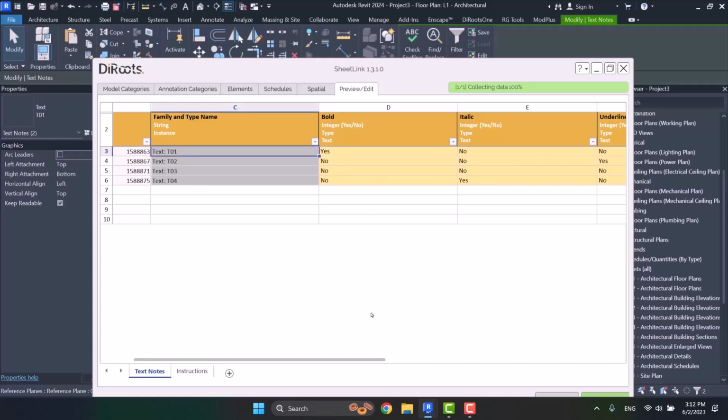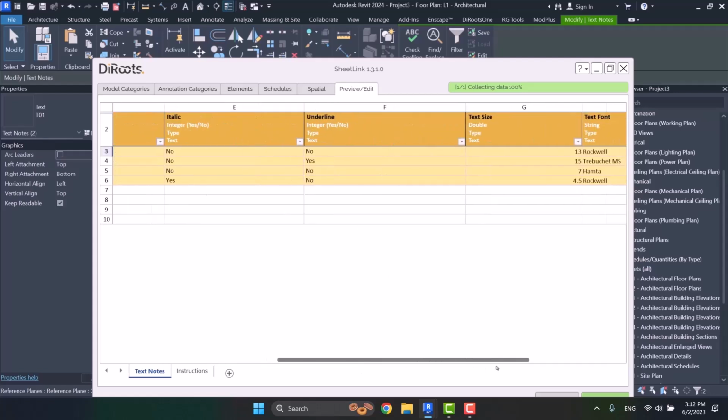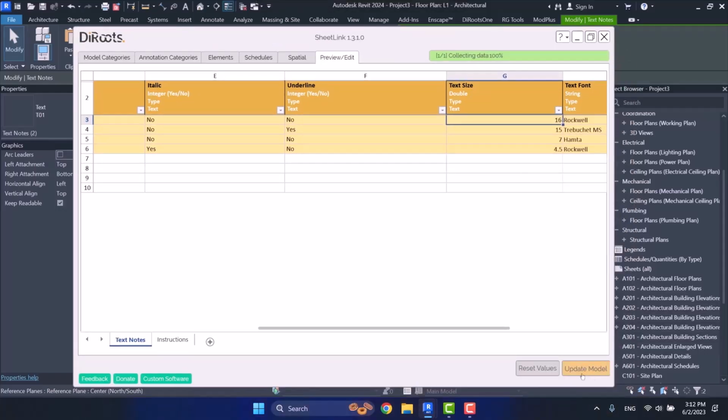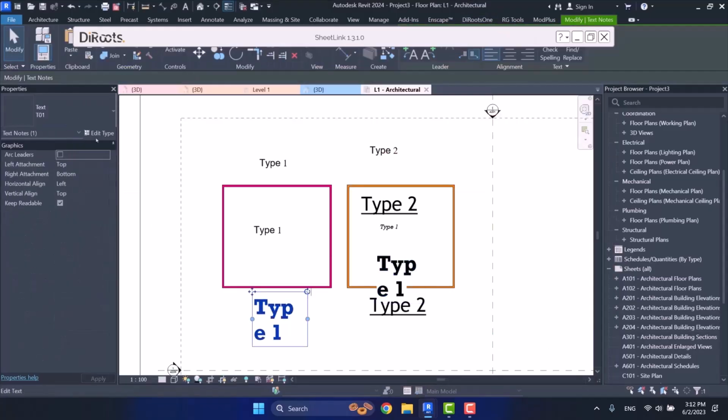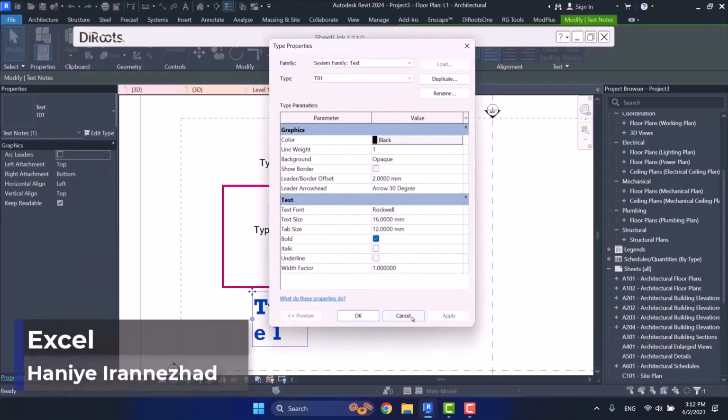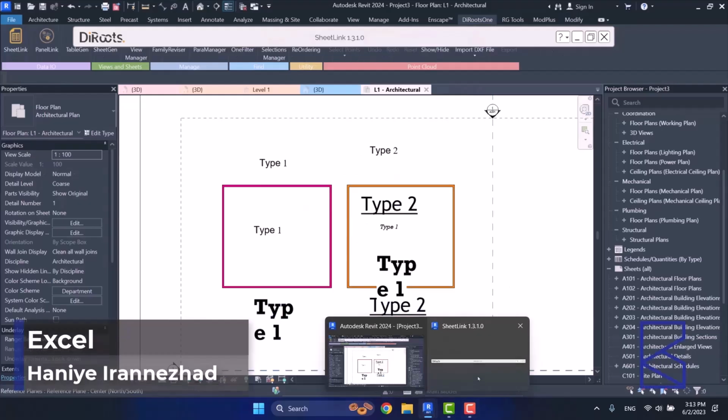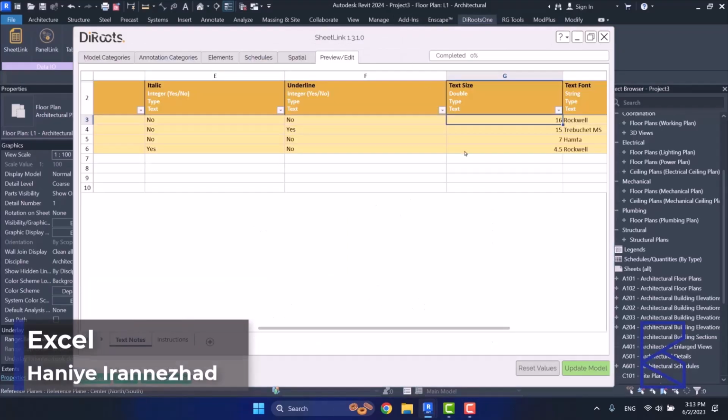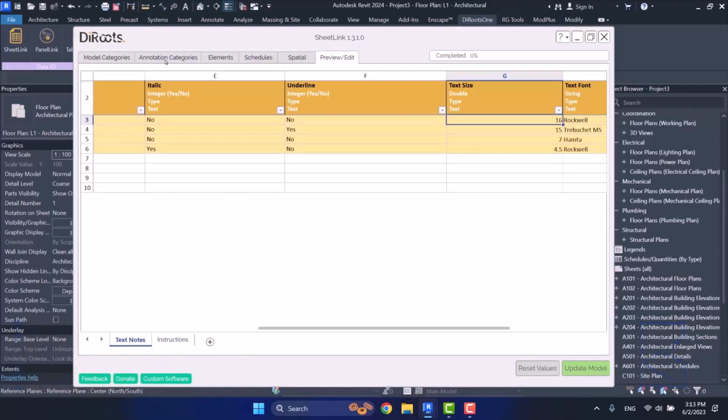And say, for example, for T01, I want my font to change from 13 to 16. I choose Update here, then I come back here, and this changes to 16. This is a little bit easier. You don't have to make these changes into your schedule as well. So this is Annotation Categories tab.